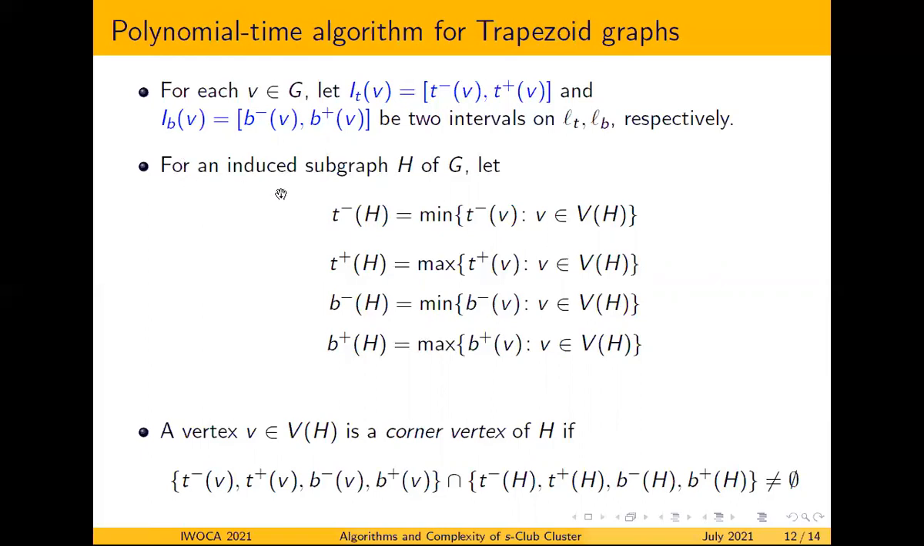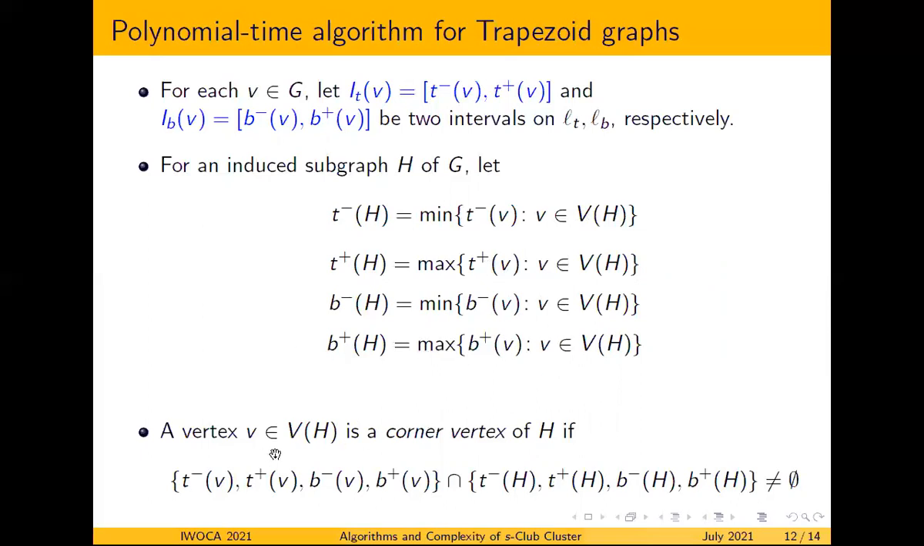For an induced subgraph H of G, we define T minus of H, the left endpoint in the top horizontal line, as the minimum of all the left endpoints of the vertices in V of H. Similarly, T plus, the right endpoint of H, is the maximum of all the right endpoints of the vertices in V of H. Similarly, we can define B minus of H and B plus of H for the left and right endpoints in the bottom horizontal line.